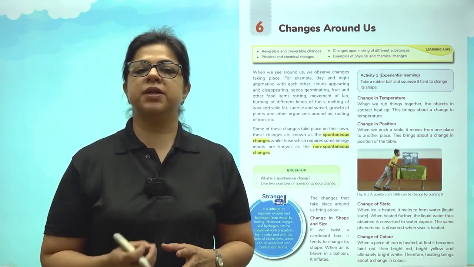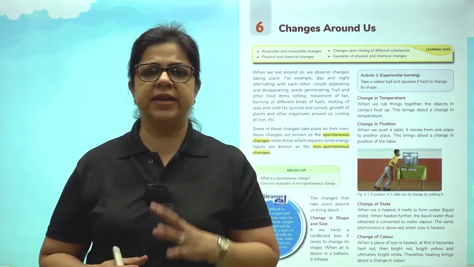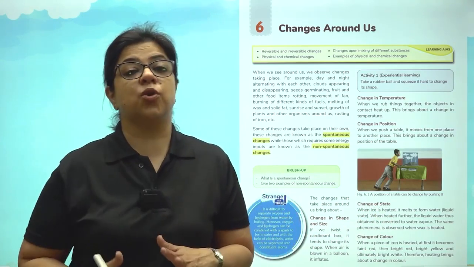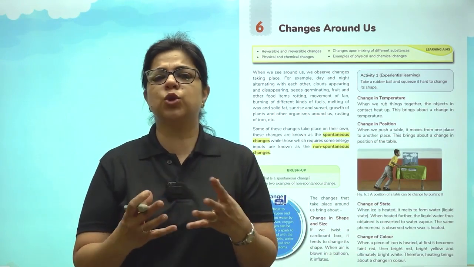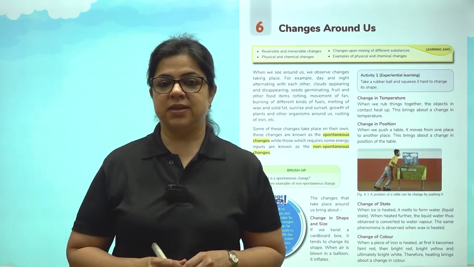So I'll give you a simple example. If you allow an apple to be kept outside for about 7-8 days, what is going to happen? You are going to see that it is rotting. There is some green growth on the apple. So what is this? A change is taking place.